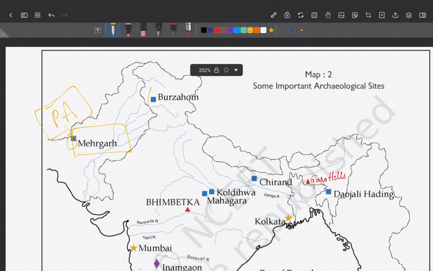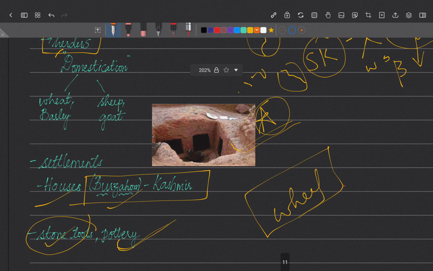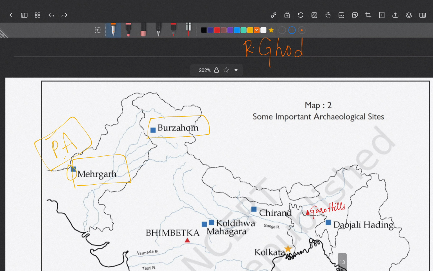So Burzahom. What is Burzahom famous for? It is famous for pit houses, right? So we have seen here Burzahom in Kashmir. It is famous for these pit houses. Burzahom pit houses, where it is in Kashmir.